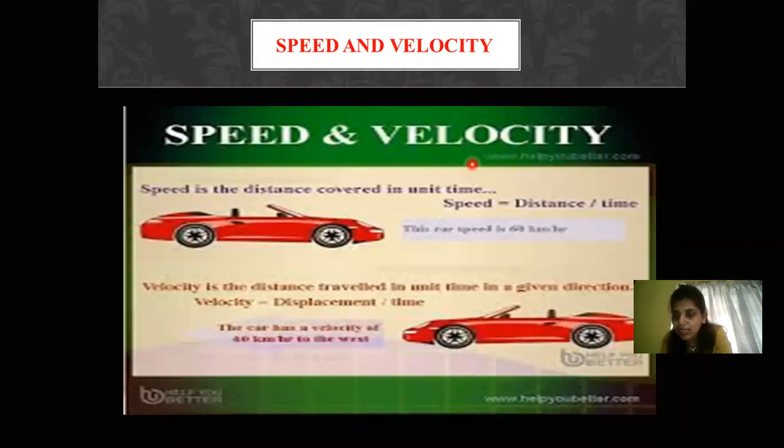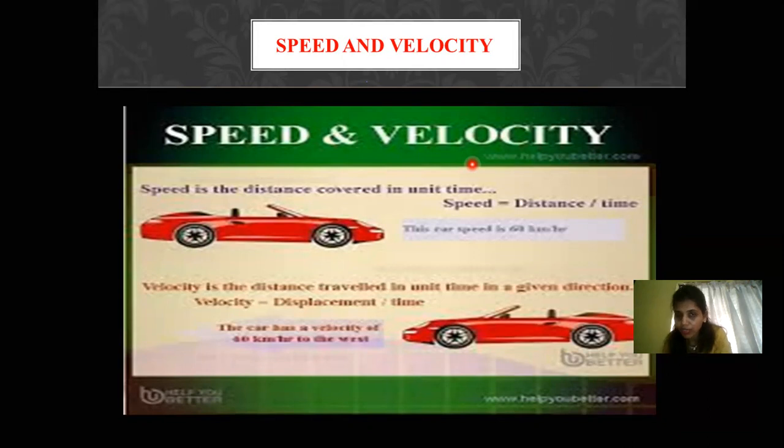As distance is a scalar quantity, speed is also a scalar quantity, so when you're talking about speed, you only mention the magnitude. But when you're talking about velocity, as it is displacement upon time and direction is necessary, you are going to specify it with the direction.